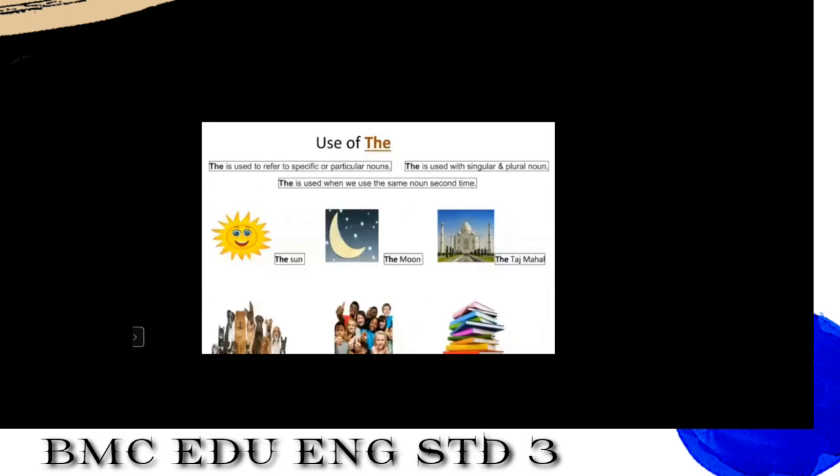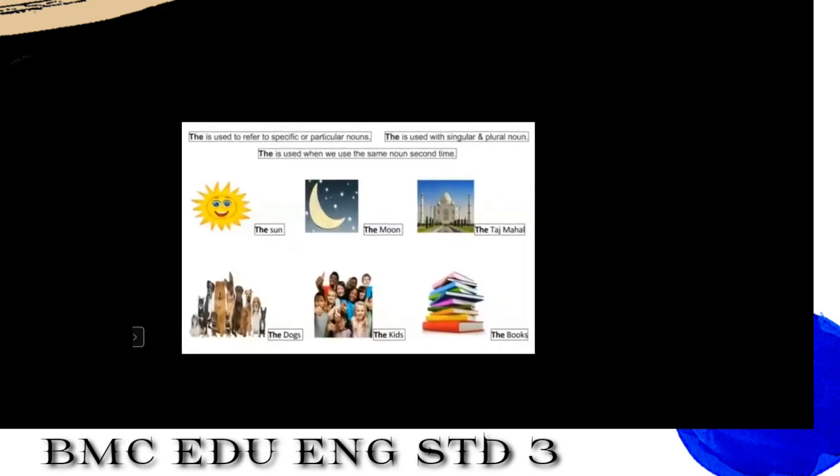When we talk about a specific or particular noun, or you can say proper noun, we use the. Yes, the is used with singular and plural nouns both. We can use the with a singular and plural noun also. Last, the is used when we use the same noun a second time. I have given you the example: this is an umbrella. Yes, we have seen that example before. The second time we use the noun, we use the.